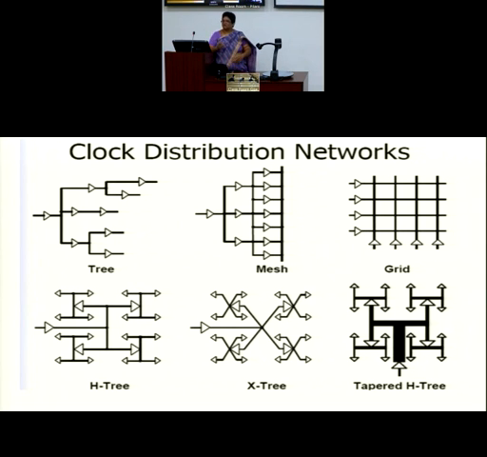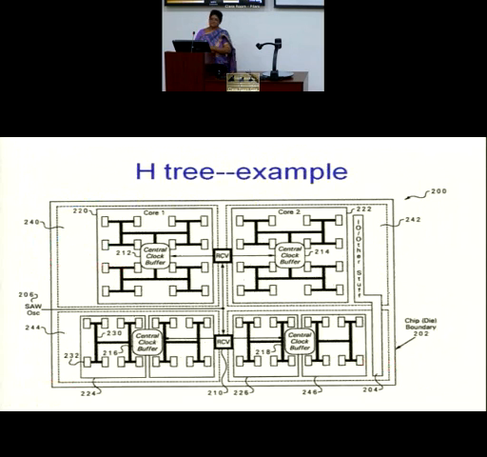As I said, it's only local clock skew which is important. For me, these 4 points should have the signal arriving at the same instant of time, because they may be talking to each other. Transmitter will be talking to the receiver. The difference between here and here may be large. So these are all variants in which it is usually done. These two are very often used, but nobody says that you cannot have a mix. You can go for a hybrid CDN design, where every block and every sub-block can have a different one.